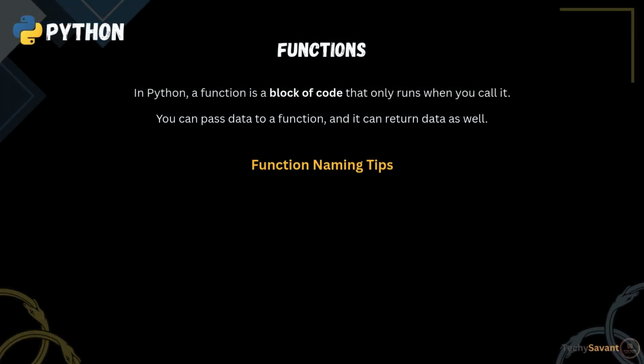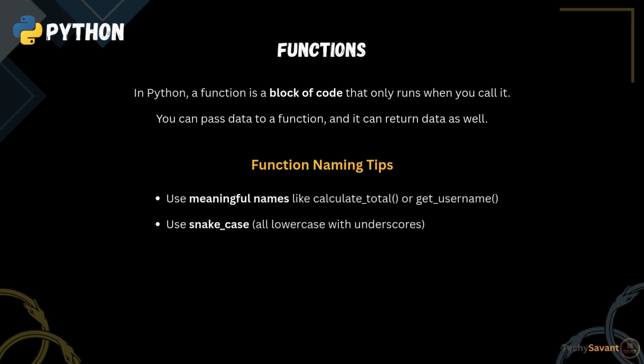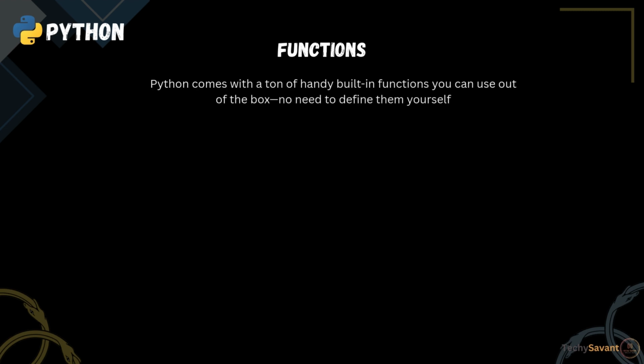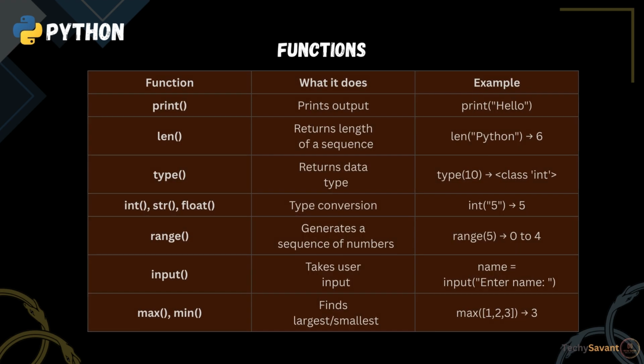Important function naming tips. First, use meaningful names like calculate_total or get_username. Second, use snake case, that is all lowercase with underscores. And third, keep functions short and focused on one task. Python comes with a ton of handy built-in functions you can use out of the box. No need to define them yourself. These built-ins are lifesavers and speed up development big time. Pause the video and check out some popular built-in functions.